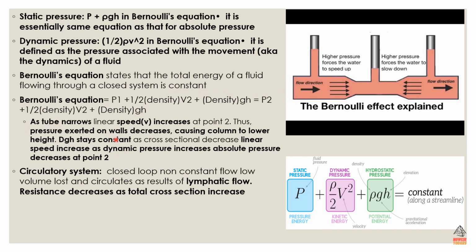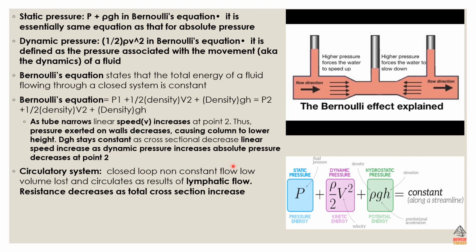So as the tube narrows, you see how it narrows here, the velocity increases at point 2. Thus the pressure exerted on the walls decreases, causing the column to lower in height. As the cross-section decreases, linear speed increases, dynamic pressure increases and absolute pressure decreases. So here absolute pressure decreases and dynamic pressure increases at point 2.